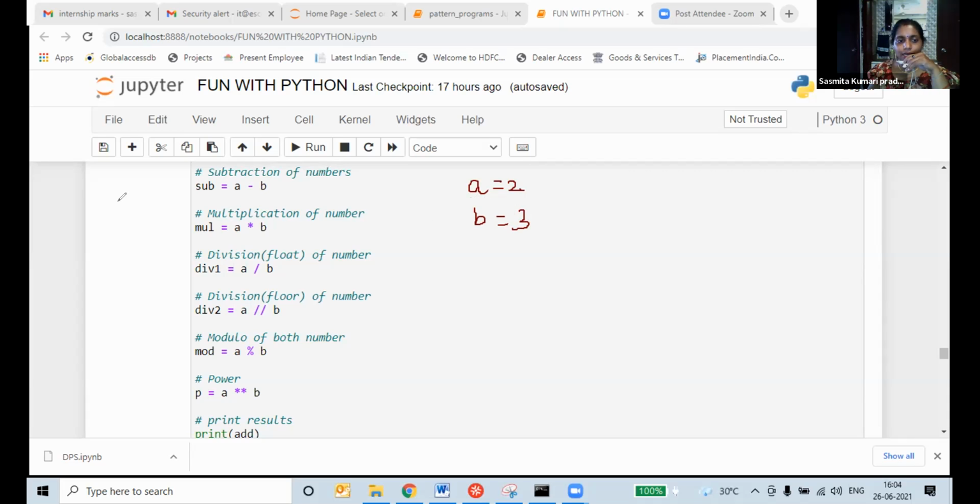All of you know about addition, subtraction, multiplication and division. These 4 need no explanation. This floor division is new. This remainder is new. You will get the quotient. And this is the remainder. And this is power.